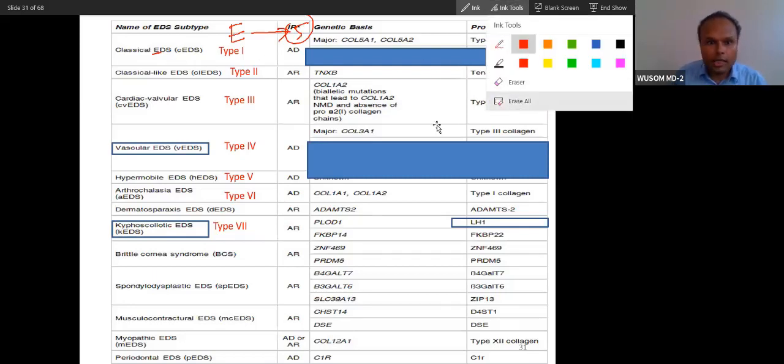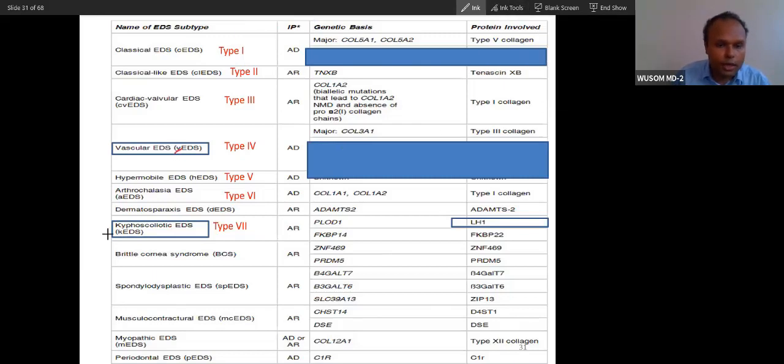And vascular itself suggests vessel. So in vessel, which type of collagen is present? Type 3 collagen is present in vessel. And kyphoscoliotic is a very peculiar type. You will not have a big problem because it is lysyl hydroxylase deficiency. It is autosomal recessive. So we will talk about these 3 types only. You can go through this, but I don't want you to memorize this already.